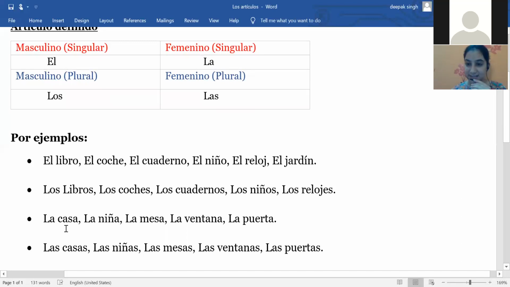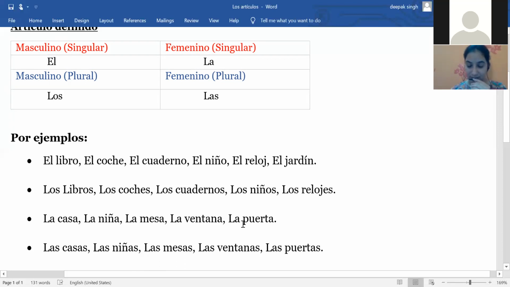First example is la casa. La casa means the house. Then we have la niña. So la niña means the girl. The small girl. Then we have la mesa. La mesa means the table. Then we have la ventana. Ventana means window. The window.